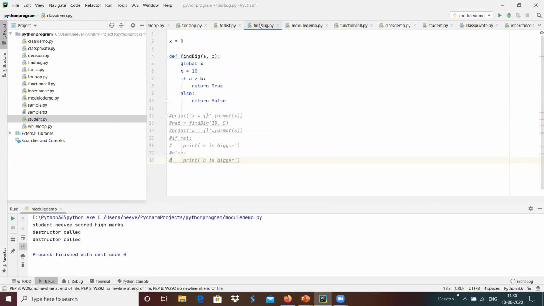In the case of findBug, we do not have any class. find_big is a function present inside the module. Basically, a method is a function of a class. If there is no class, we call all the rest of the things functions.